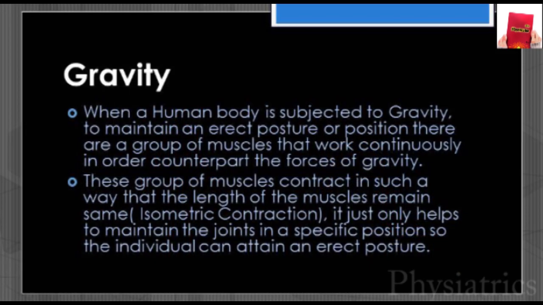When a human body is subjected to gravity, to maintain an erect posture or position, there are groups of muscles that work continuously in order to counter the forces of gravity. These muscles contract in such a way that the length of the muscles remains the same, and it is called isometric contraction. It only helps to maintain the joints in a specific position so the individual can attain a specific erect posture.